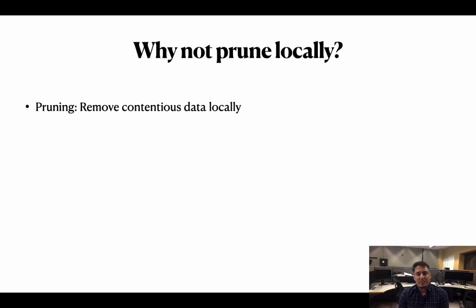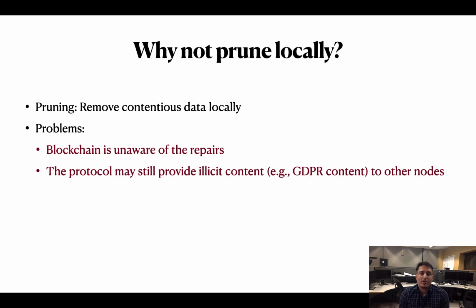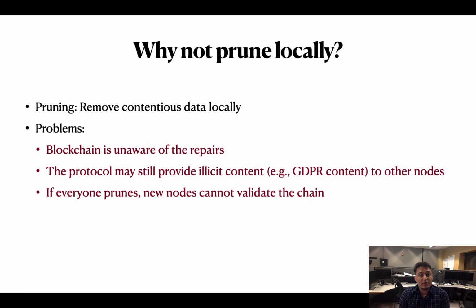Another solution is to simply remove contentious data locally. This approach has several problems. The first problem is that the blockchain protocol is unaware of the repairs. This means that the protocol may still provide, for instance, GDPR violating data to other nodes in the system. Any new node in the system requires the old pruned data to verify the new chain and build the latest state. If all the nodes prune their local chains, then no new node will be able to verify the validity of the chain.